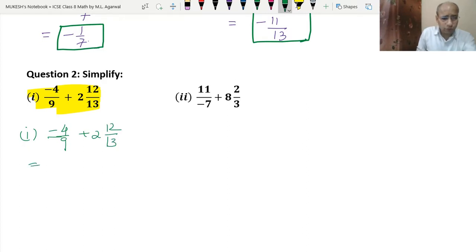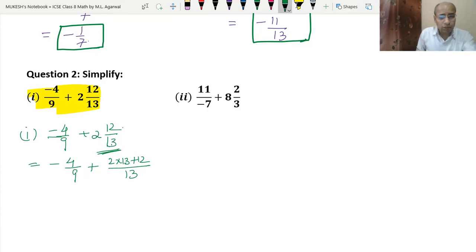First we need to convert this mixed fraction into an improper fraction, and you have learned about improper fractions and proper fractions in class 6. So how do we do it? 2 into 13 plus 12 upon 13. We multiply 2 and 13 and add that to the 12.